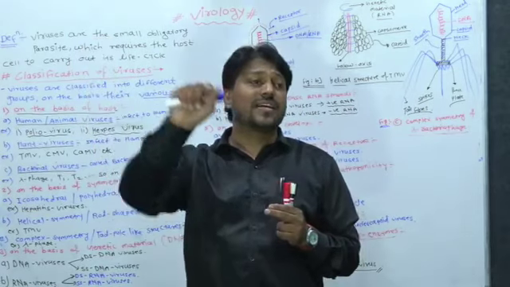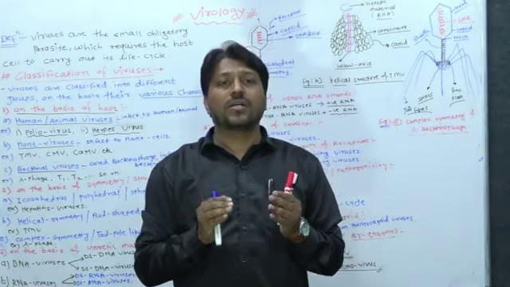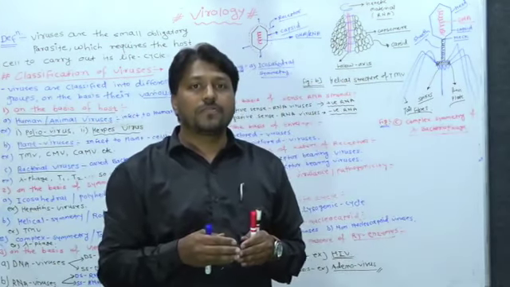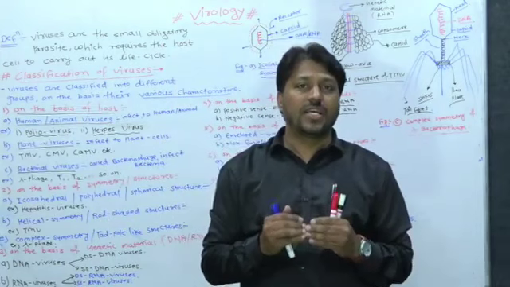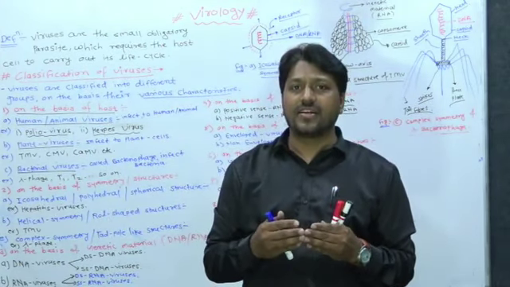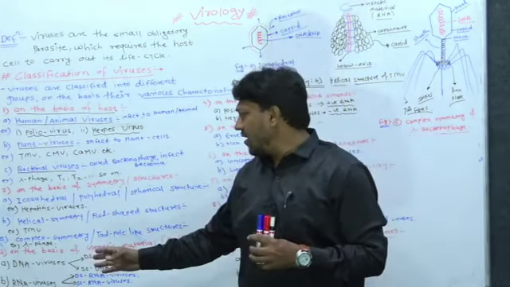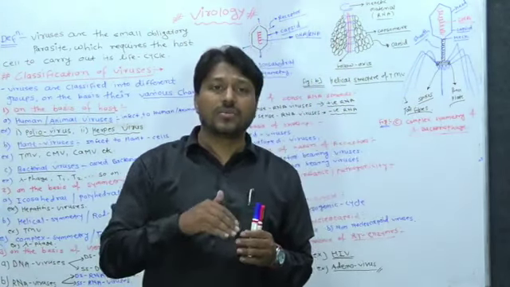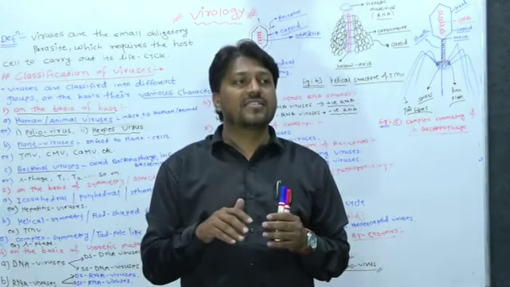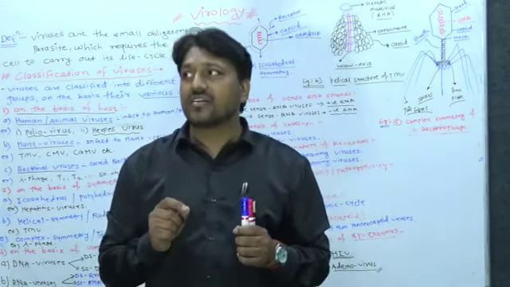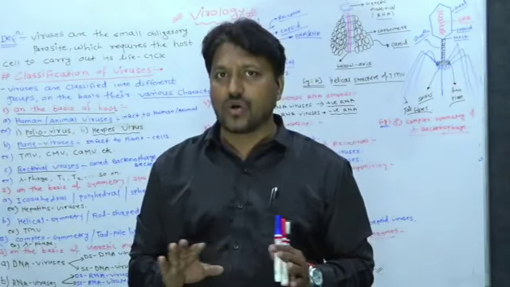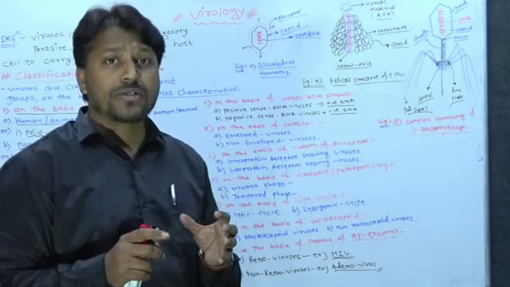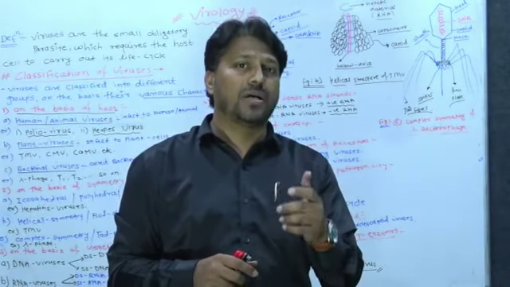What does a double-stranded DNA virus mean? It possesses a double strand, so that's why it is a double-stranded DNA virus. If the virus possesses a single strand of DNA, it is called a single-stranded DNA virus. Similarly, RNA viruses also bear RNA. If it is double-stranded RNA, then it is a double-stranded RNA virus. If it is single-stranded RNA, then it is called a single-stranded RNA virus. That's all. So that is a classification on the basis of its genetic makeup or material.